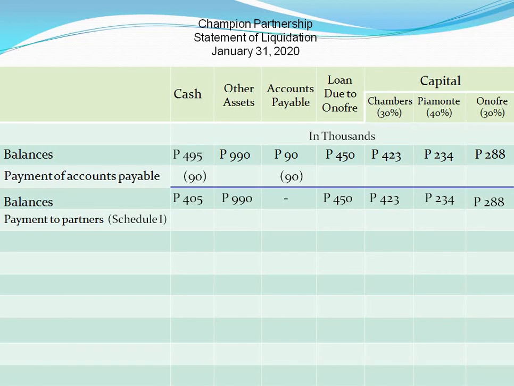When that amount is paid to the two partners, the cash, of course, decreases. 45,000 payment to Chambers decreases his capital. As for Onofre, since the partnership has a loan payable to him, the 360,000 payment to him is first applied to that loan, not to his capital. Moving forward, get the balances.